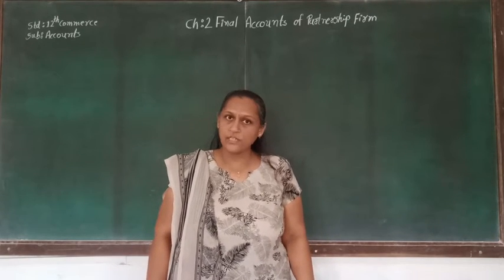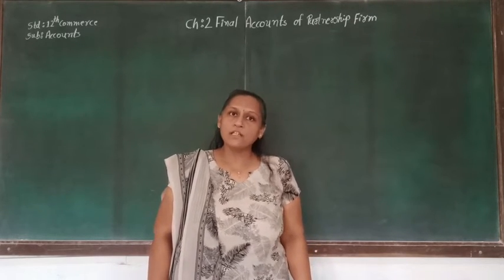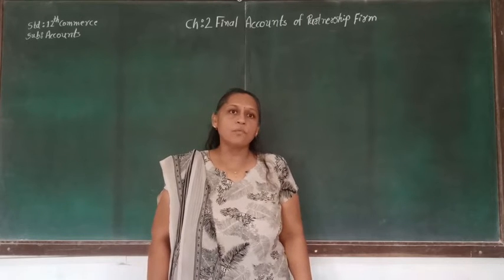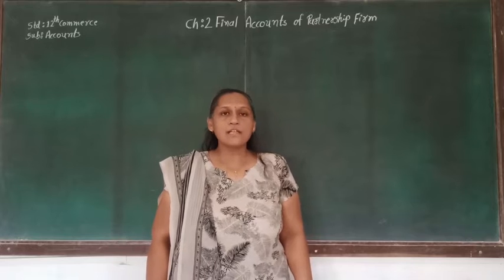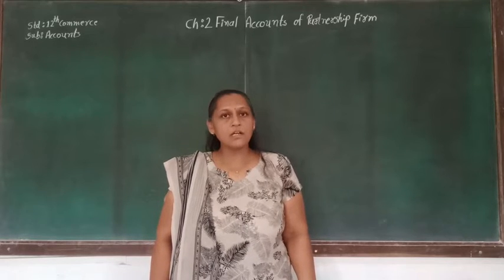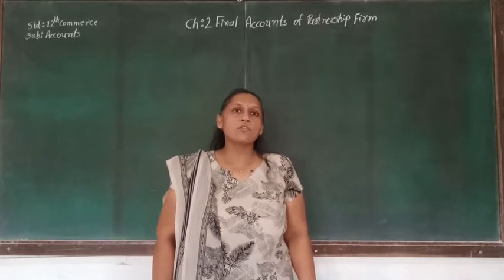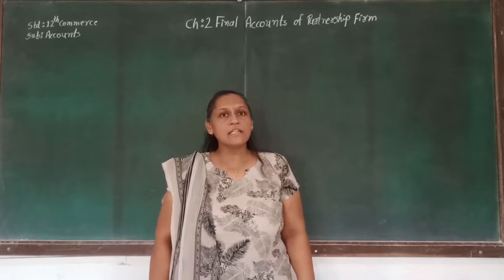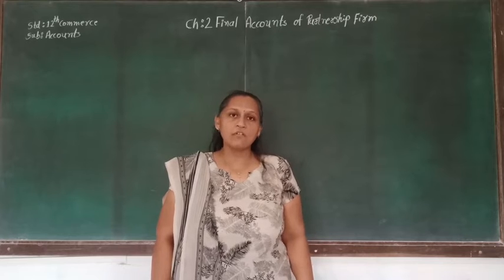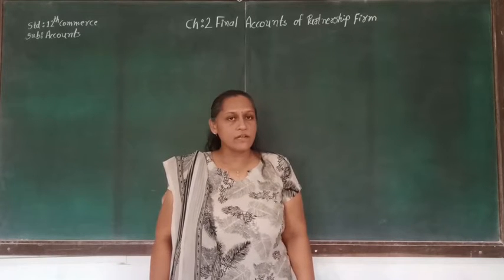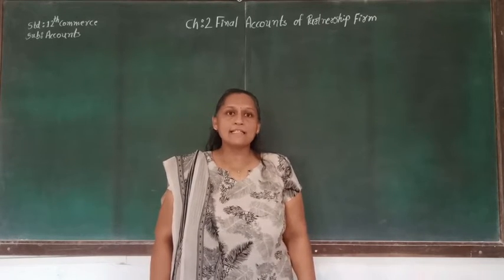Today we are going to see chapter number 2, that is final accounts of partnership firm of standard 12 commerce subject account. So this is the 11th part of the chapter number 2, and today again we are going to see trading account, profit and loss account, profit and loss appropriation account, partners capital account as well as balance sheet. Let's see illustration number 5.